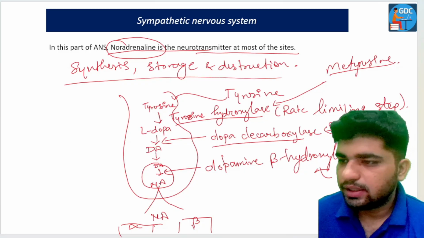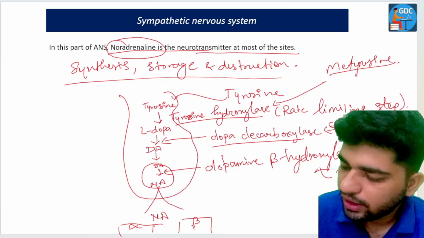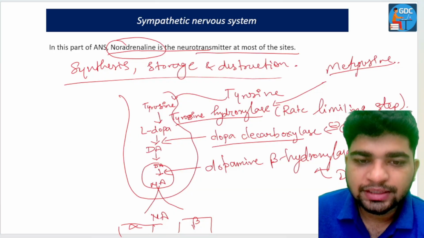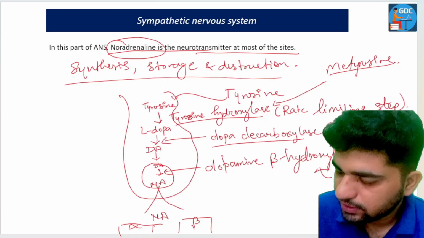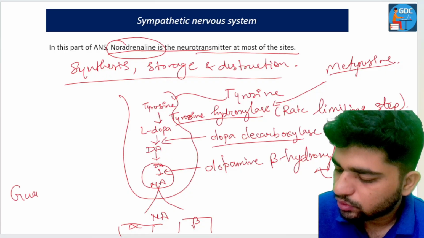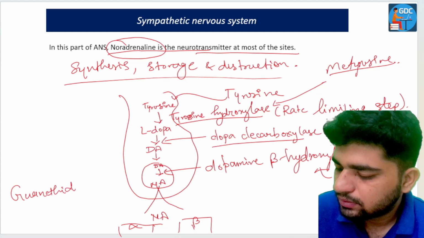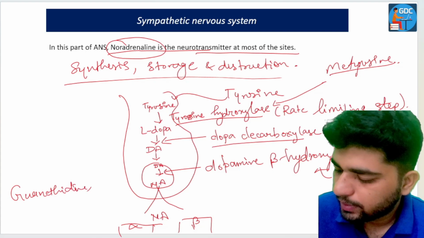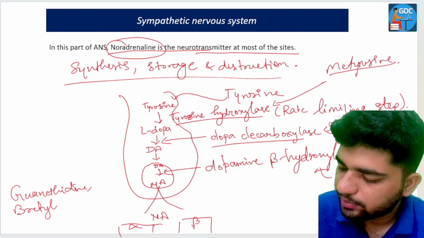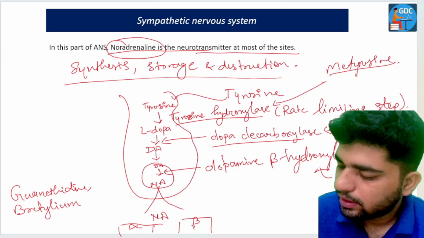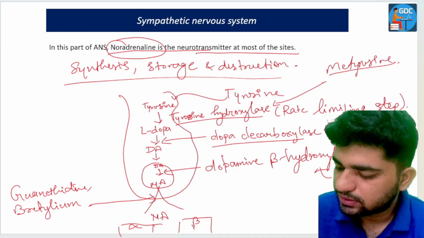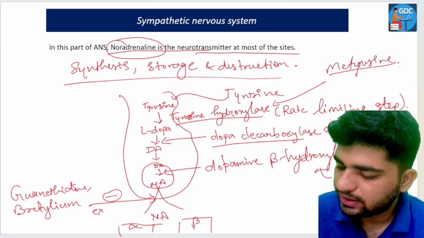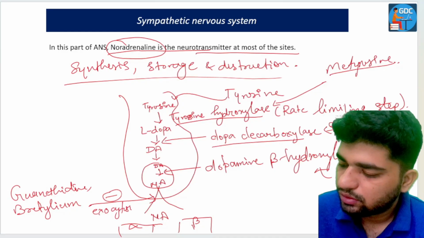When noradrenaline gets into the synaptic cleft through exocytosis, there are drugs, guanethidine and bretylium, that inhibit their release by exocytosis.